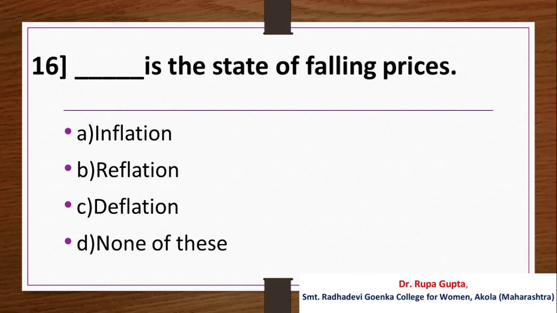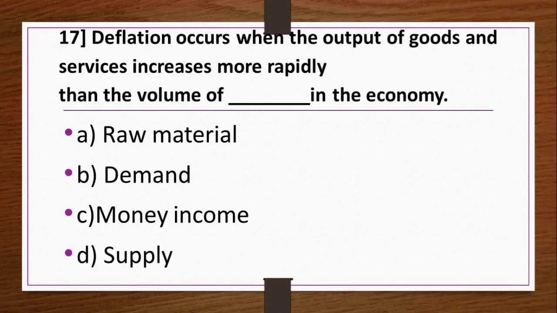Question number 16. Dash is the state of falling prices. Option A. Inflation, B. Reflation, C. Deflation, D. None of these. And the answer is C. Deflation.